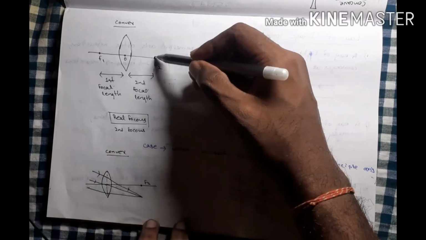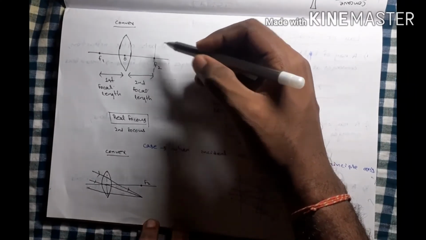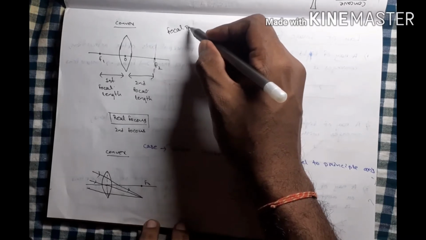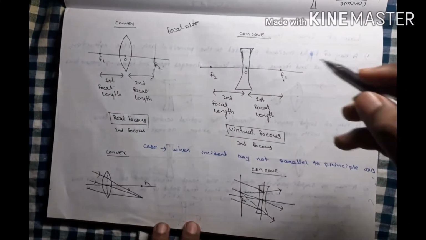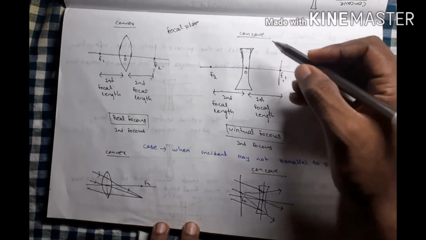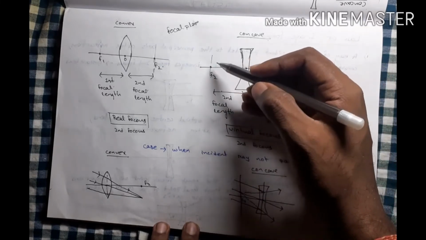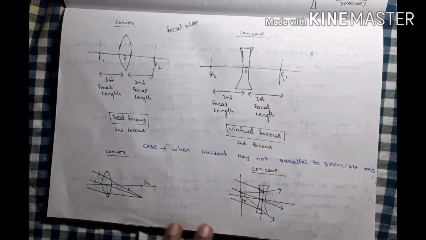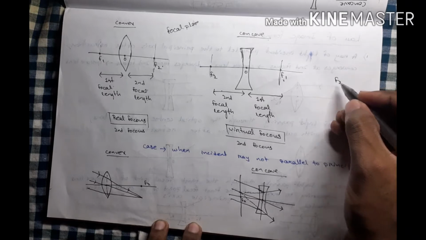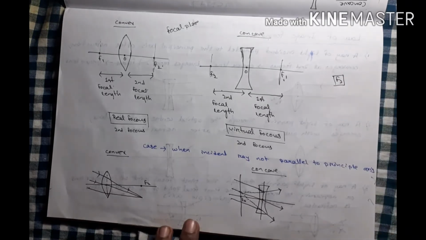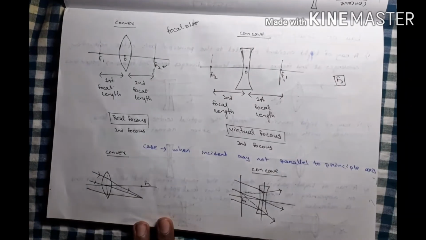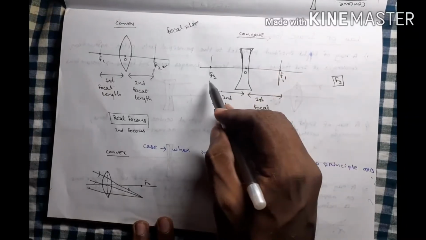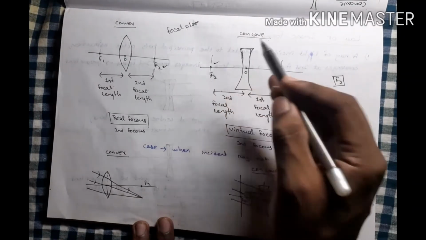The plane passing through the focus point is called the focal plane. Then this is our second focal plane and this is our first focal plane. Similarly, this is our first focal plane for the concave lens and this is our second focal plane for the concave lens. And remember, always consider the f2. For convex lens, f2 is this, so always consider this focus point. For concave lens, this is f2, so consider this focus point.